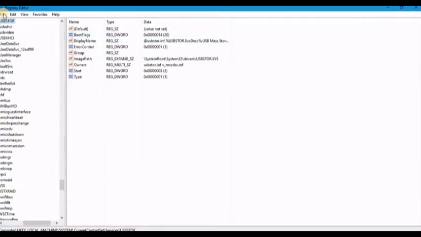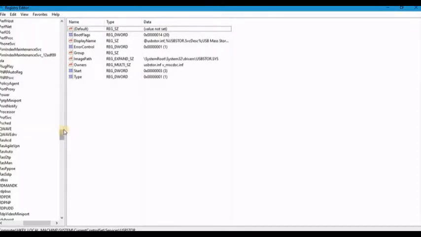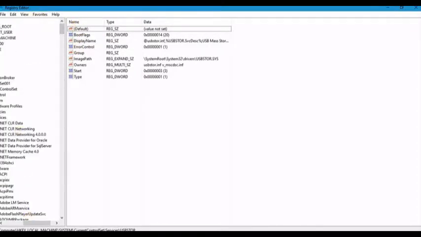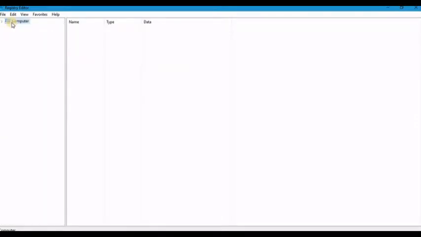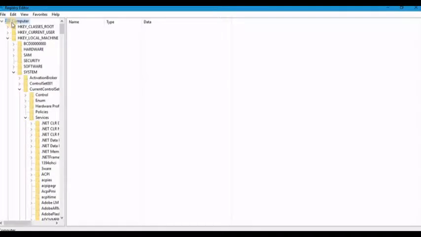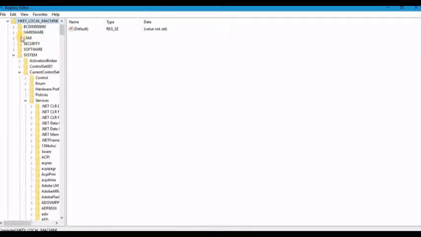As you can see, a lot of things appear. At the very beginning your computer will appear in this way. What you have to do is go to HKEY_LOCAL_MACHINE and click here. After that go to System.